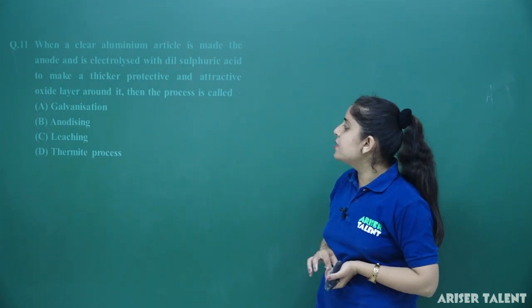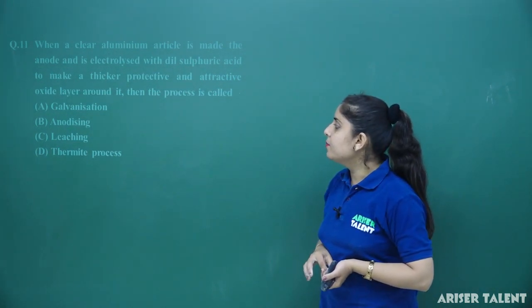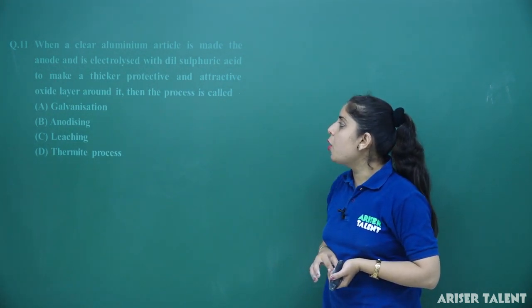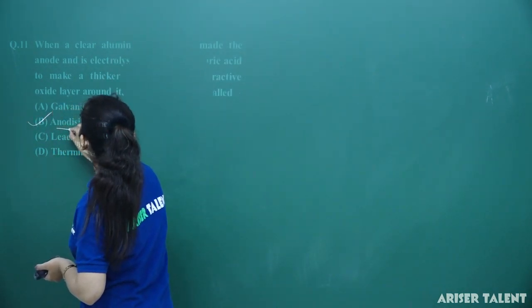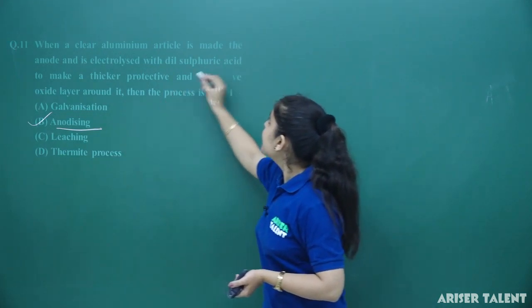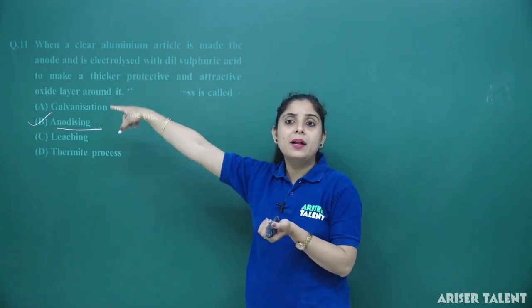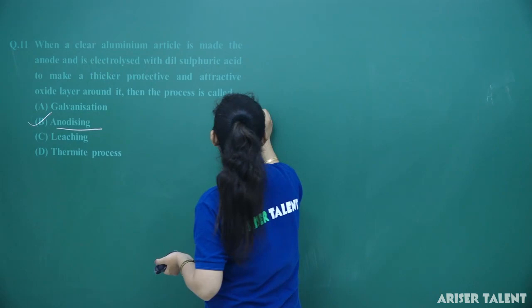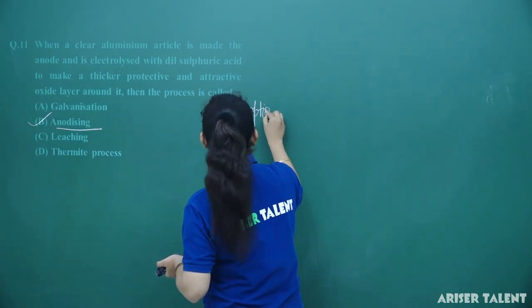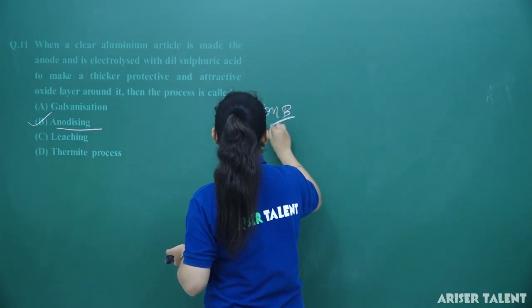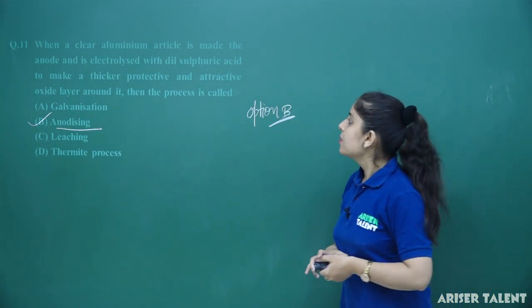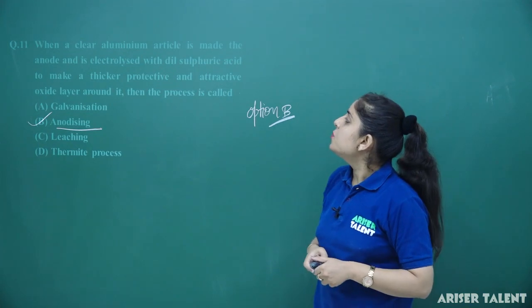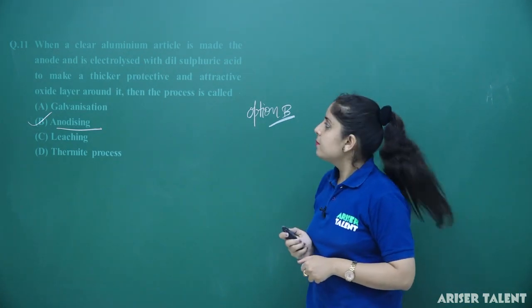So this process is called galvanization, anodizing, leaching, or thermite process. So you can say that the correct option is anodizing. You will do the anodizing as you are making the aluminium article as an anode. So this process is anodizing, and this option is B here. So our option number B is correct in this case. Now let's move forward to the question number 12.